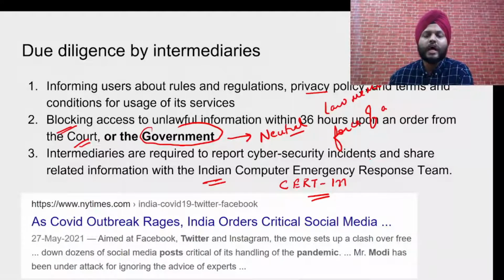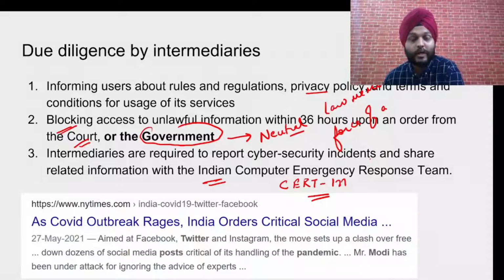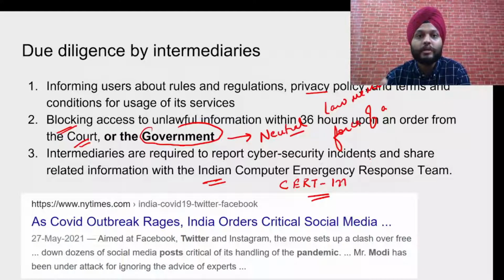So if anything happens, let's say a Facebook breach of data has taken place, you can imagine the amount of data, addresses, so much sensitive data is there, or the data of WhatsApp is leaked. In that case, it has to be reported and informed. The government has to be informed, and the agency is the Computer Emergency Response Team, or CERT.